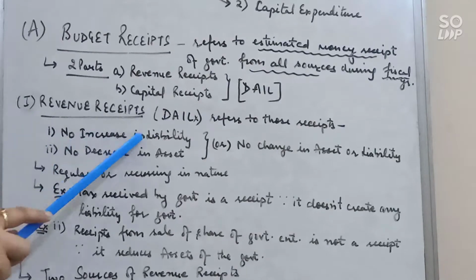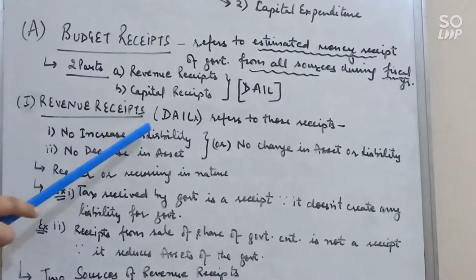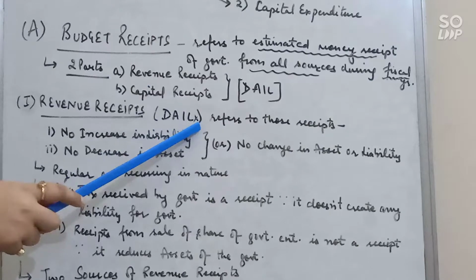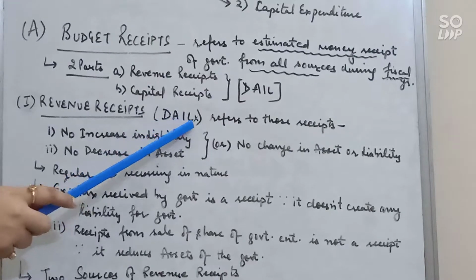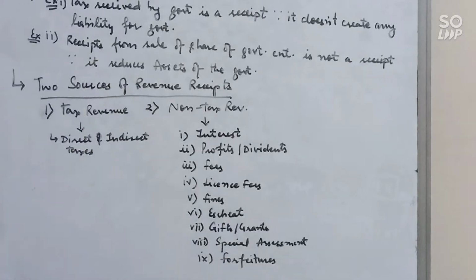So if there is no increase in liability and no decrease in asset, then it is considered as a revenue receipt. And for this you can learn this shortcut, that is DIAL: no decrease in asset, no increase in liability. Clear? Now the sources of revenue receipt. We have two sources of revenue receipt: one is tax revenue, second is non-tax revenue.